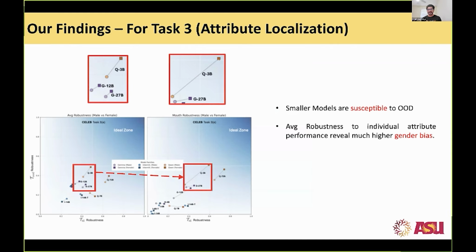We can also see that average robustness to individual attribute performance reveals much higher gender bias. As I said earlier, in task 3 also, it is revealed that there is a huge gender bias. We can see the gap of Qwen 2.5 3 billion parameter model and Gemma 12 billion. Gemma 12 billion has a smaller gap, whereas Qwen 2.5 3 billion has a huge gap. So smaller models are more susceptible to the out of distribution and have a much larger gender bias.